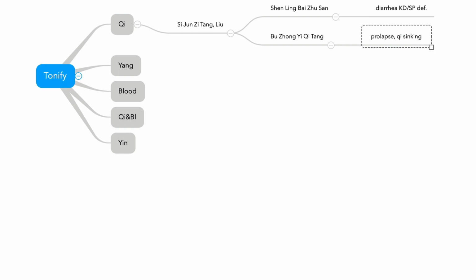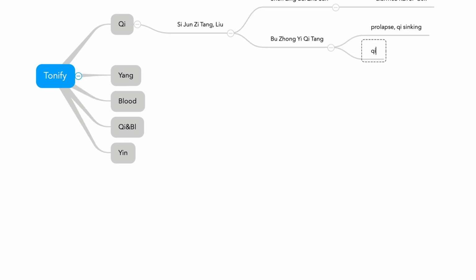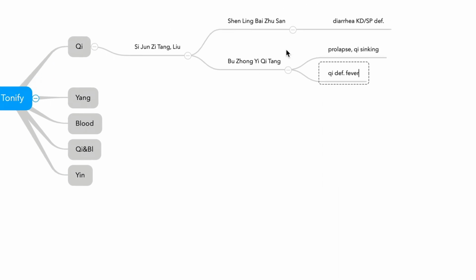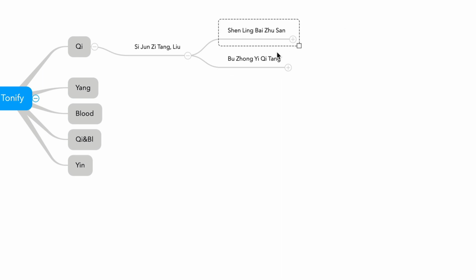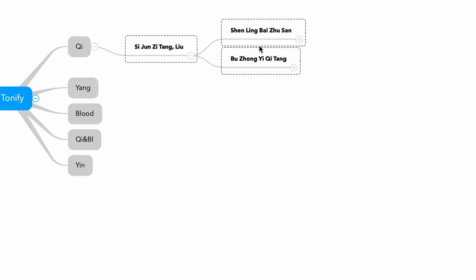It can also give you a hint as qi deficiency fever, worsening in the morning, worse fever sensation after exertion. Those are keywords for qi deficiency fever: worsening in the morning, only on the skin, after exertion. So Buzhong Yiqitang and Shen Ling Bai Zhu San are all qi deficiency formulas from Sijunzitang.